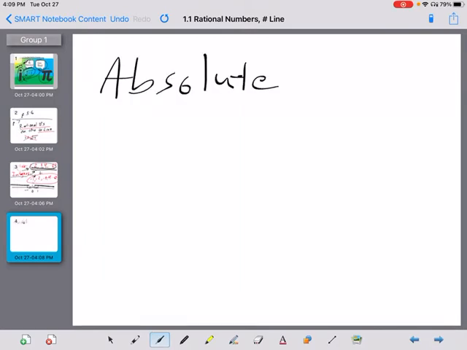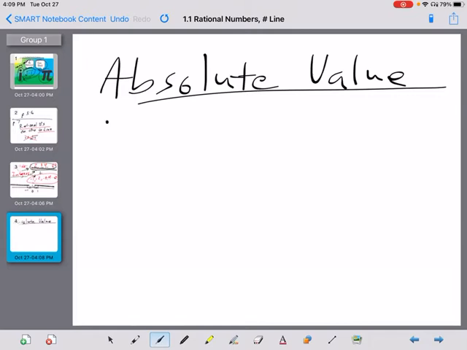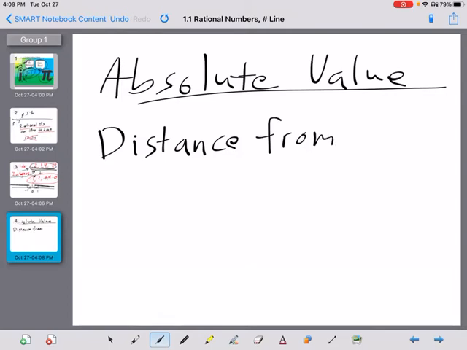So absolute value is, anyone remember? It is the distance from, anyone remember? Yes, it's the distance from 0. Absolute value is distance from 0. So it says you might imagine that a mirror is being placed on the number line at 0, and then you see those examples on top of page 8.